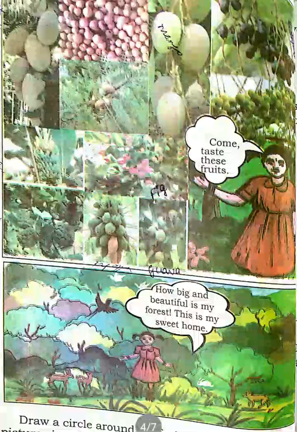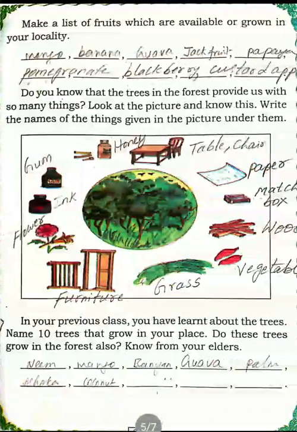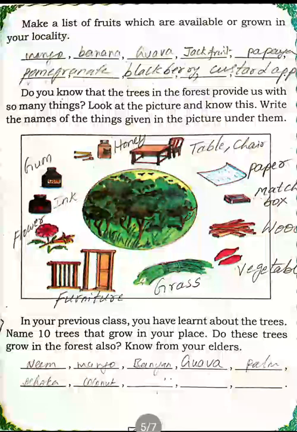Draw a circle around the fruits you have eaten in the picture given above. So, in your textbook, you take a pencil. Which fruits you have eaten, you draw a circle on those fruits. Okay, children? Next page. Make a list of fruits which are available or grown in your locality. So, near your house or your friend's house, some fruits will be there. Some fruits are growing there. So, you make a list and write in the space given here.